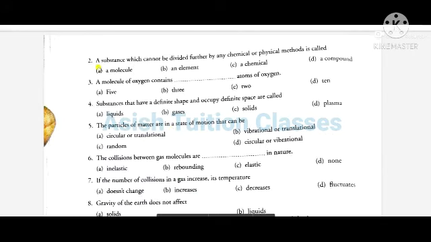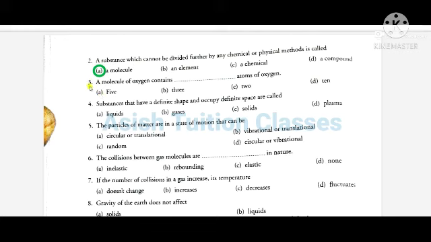Number 2. A substance which cannot be divided further by any chemical or physical methods is called A. a molecule, B. an element, C. a chemical, D. a compound. Answer will be A.